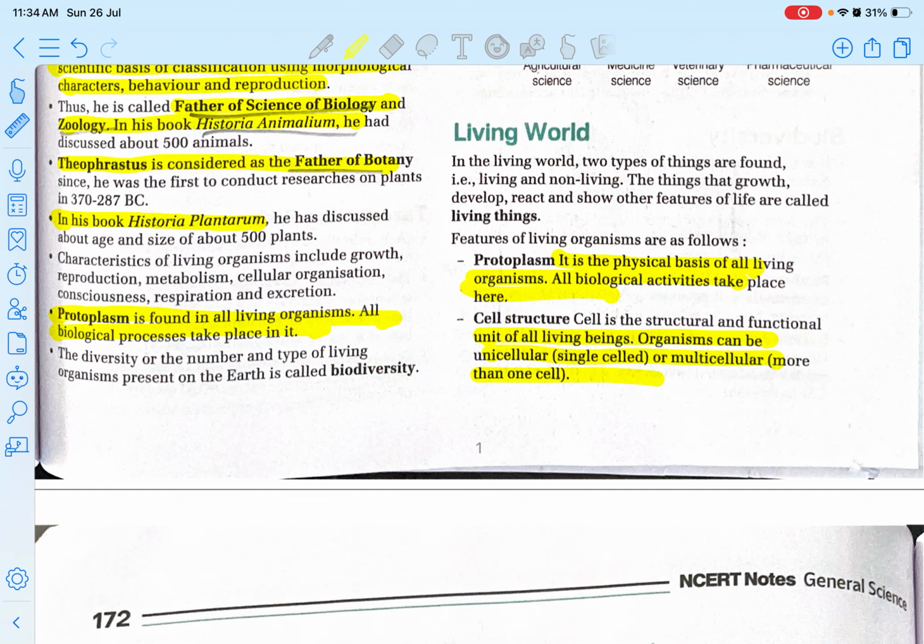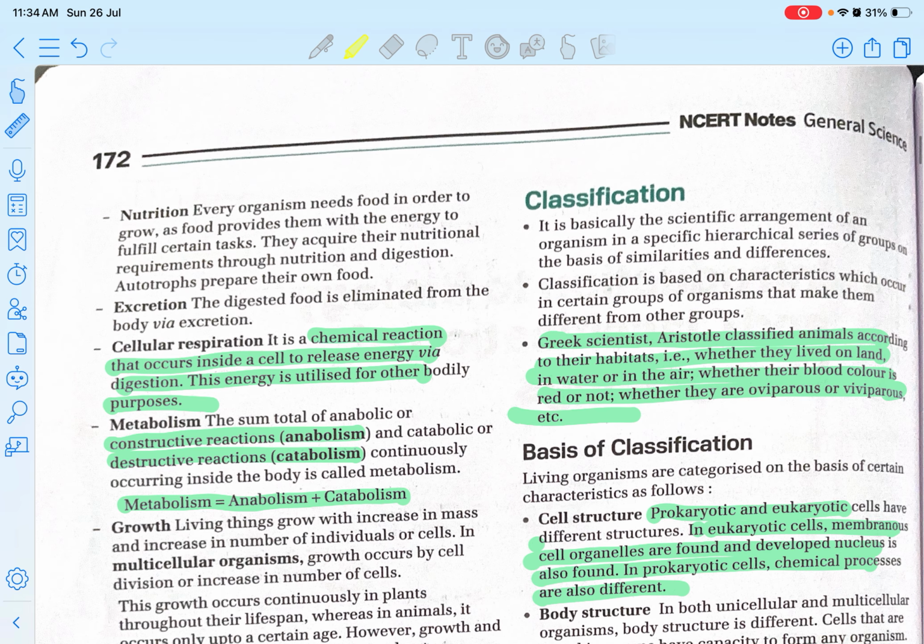First is protoplasm. It is the physical basis of all living organisms. All biological activities take place here, which we have discussed earlier. Next is cell structure. The cell is the structural and functional unit of all living beings. Organisms can be unicellular, that is a single cell, or multicellular, more than one cell.